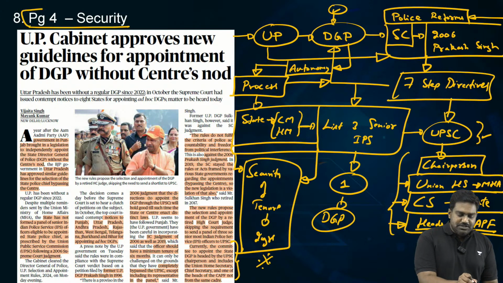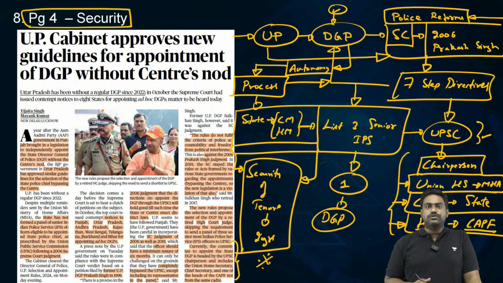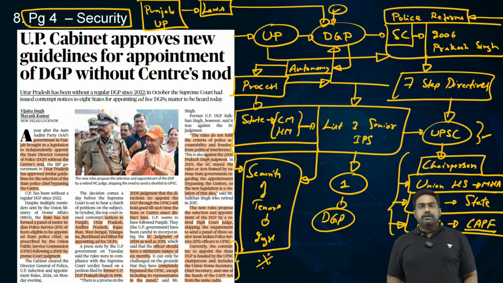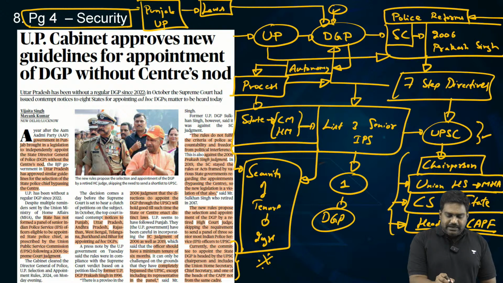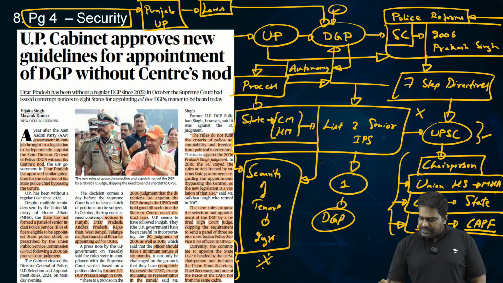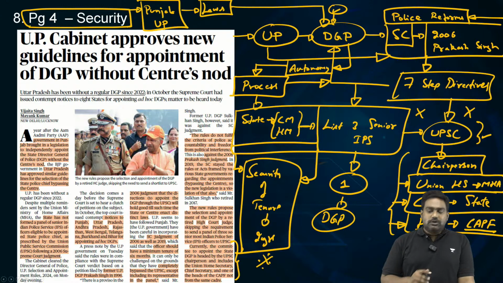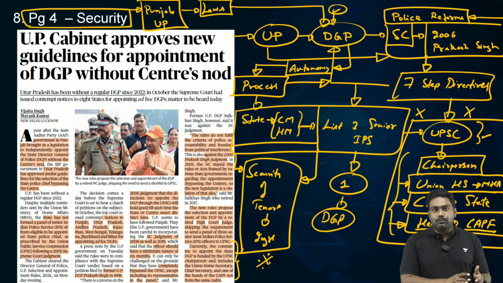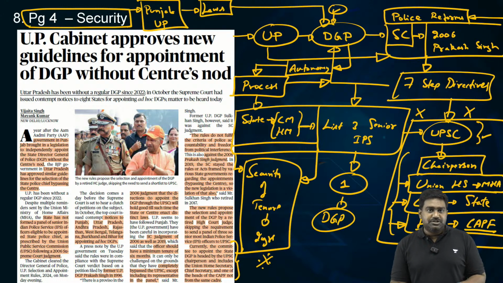However, this was only until states could bring out their own laws. So a few states like Punjab, then UP, started bringing out their own laws to change the appointment process of the DGP. Recently, the AAP government in Punjab triggered a controversy by introducing a law that took out the role for UPSC in the appointment of DGP. That goes against the verdict, the Prakash Singh judgment. Essentially, the Punjab government gave itself the authority to appoint the DGP by creating its own process, which is, by the way, allowed under the Prakash Singh judgment. But it has eliminated the role entirely for UPSC, and the state itself has given itself a role.